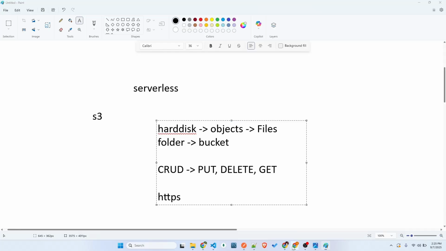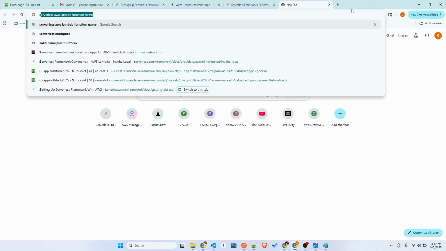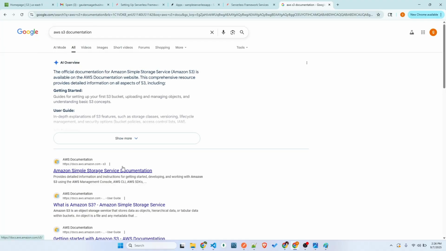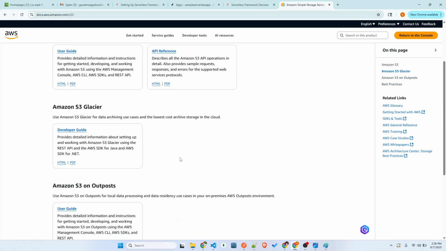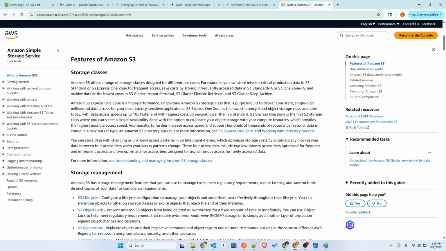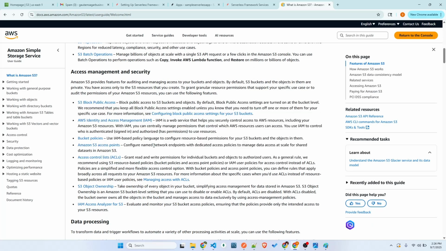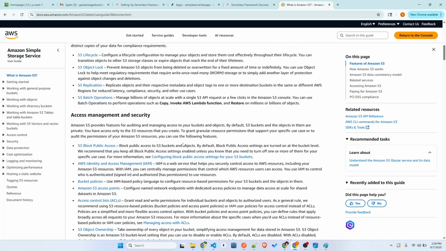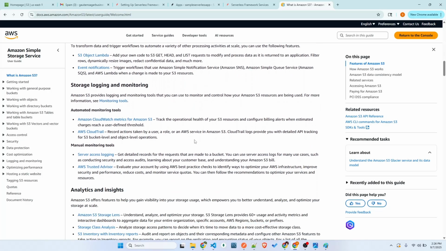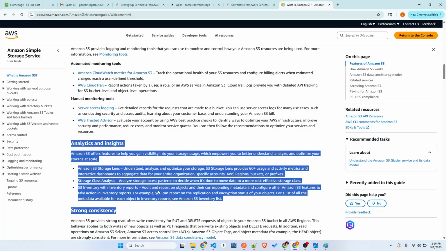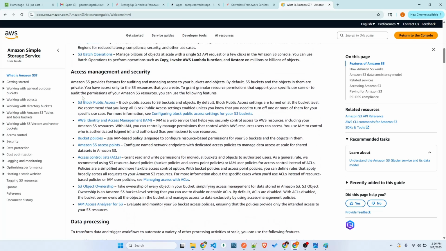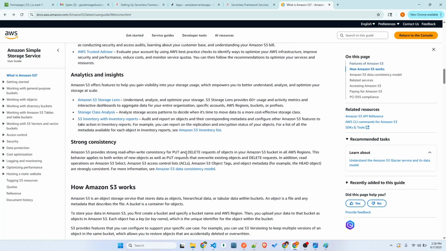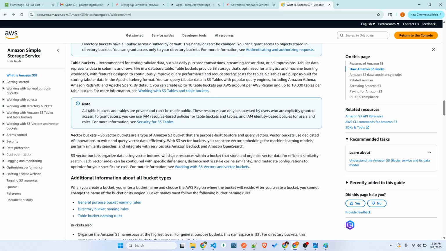Once you go through the documentation, S3 has one of the best documentation. Type AWS S3 documentation and you'll see what features it gives. It has nice features, like the user guide. You can go through it. It covers storage services and storage management, how to store, and even which hard disk devices you need to use to get the best performance. It has a lot of things to manage, for storing, logging, data processing, and access management. They have everything on top of the buckets and objects. There are a lot of features provided by Amazon on S3, so you can go through it.